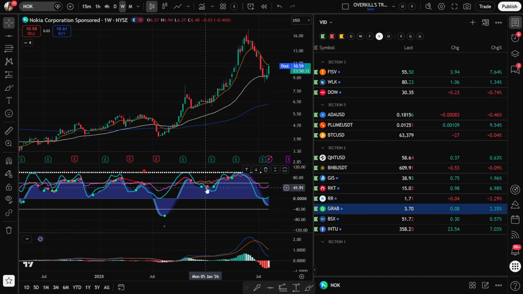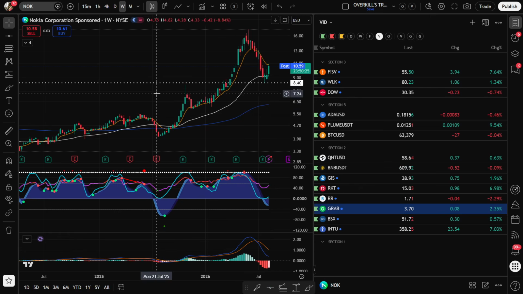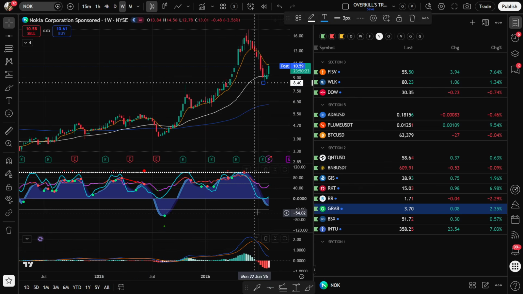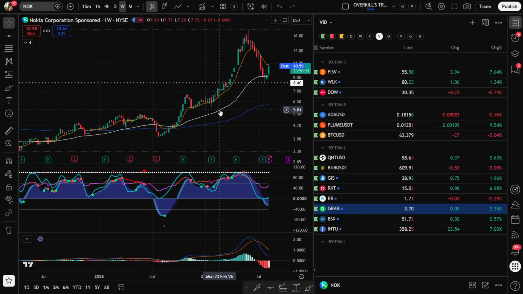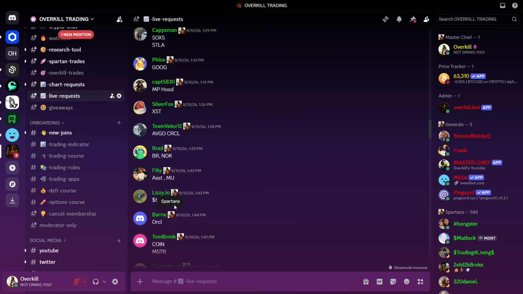Sell signal, you got sell signals all over the place between 6 and 18. It's pulled back here to 9. I would just use a stop loss probably right there at 840. 840 if you're still in the position, but again, no green dot. I'm good. It's bouncing right there off the yearly moving average.